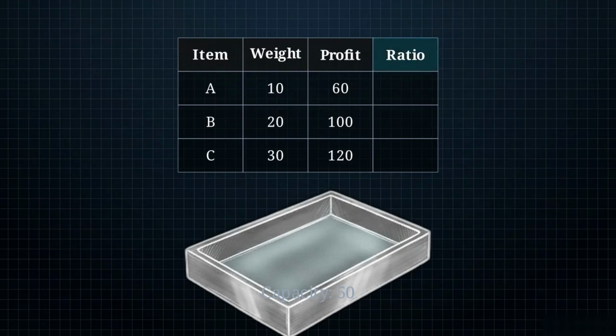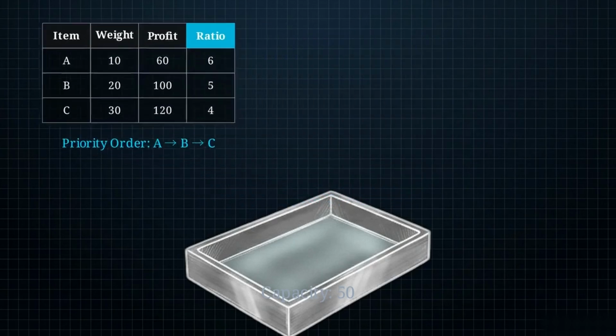The greedy strategy demands we calculate the profit-to-weight ratio to identify which item packs the most value into the space. Item A yields a ratio of 6. Item B yields 5. Item C yields 4. The algorithm establishes its strict priority order: A, then B, then C. Sorting by maximum value density is the standard method for local optimization. The next sequence follows this logic exactly.